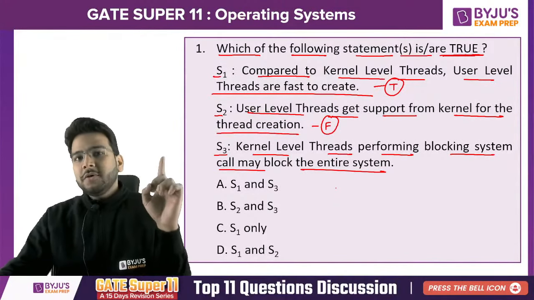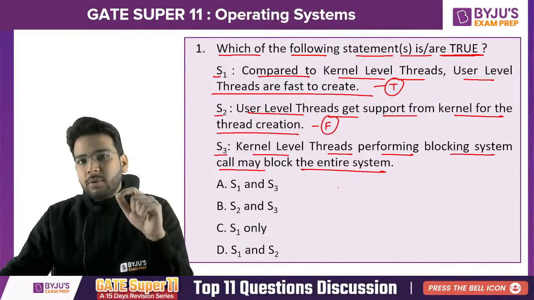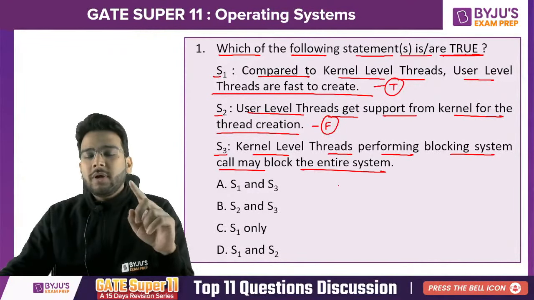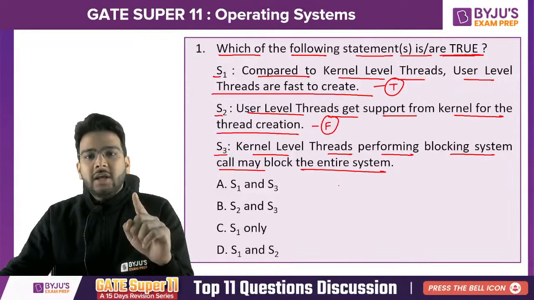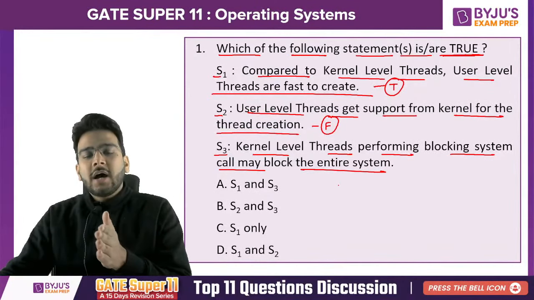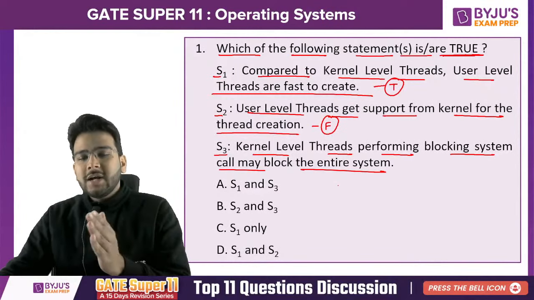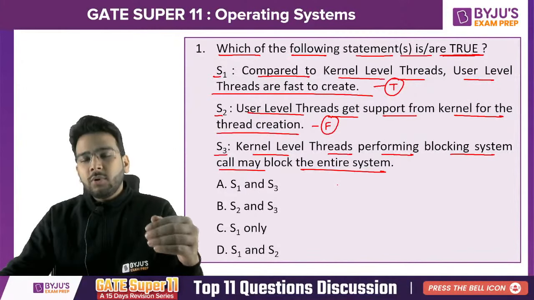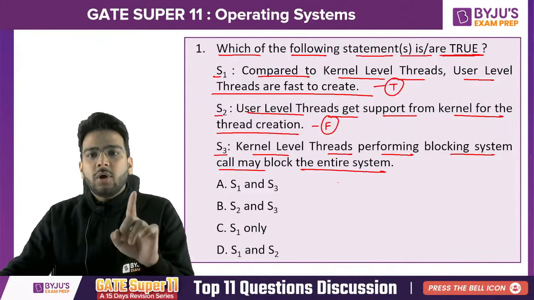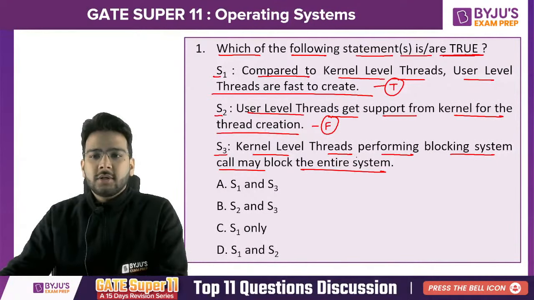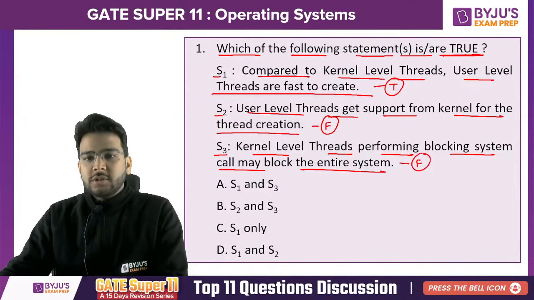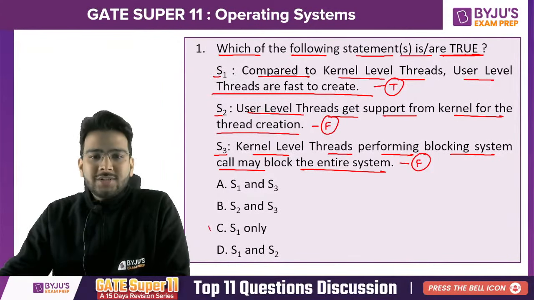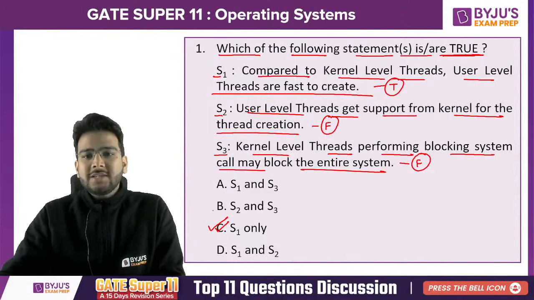We know in case of user level threads, if one thread performs a blocking system call, then in that case the entire process will become blocked. But in case of kernel level threads, all threads are independent. In user level threads, all threads are dependent. In kernel level threads, all threads are independent. Even if one thread performs the blocking, the entire process will not get blocked. This statement is false. Is it clear to all of you? So option C is the correct answer here.